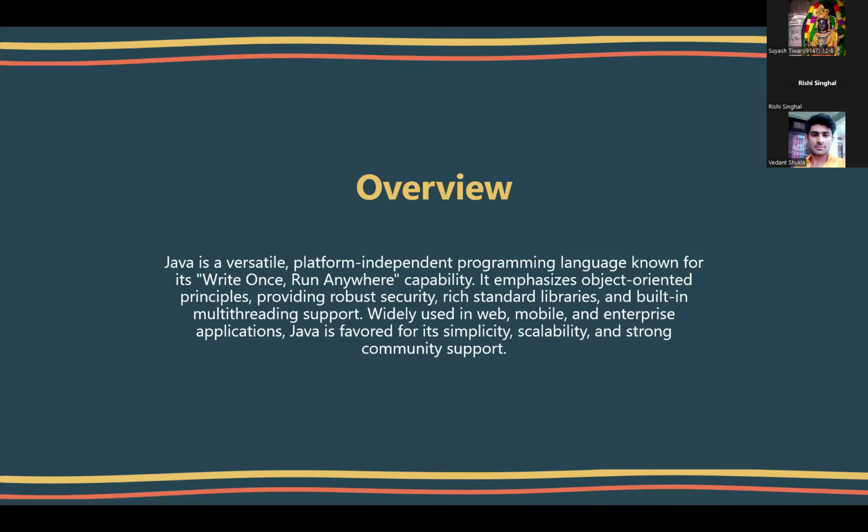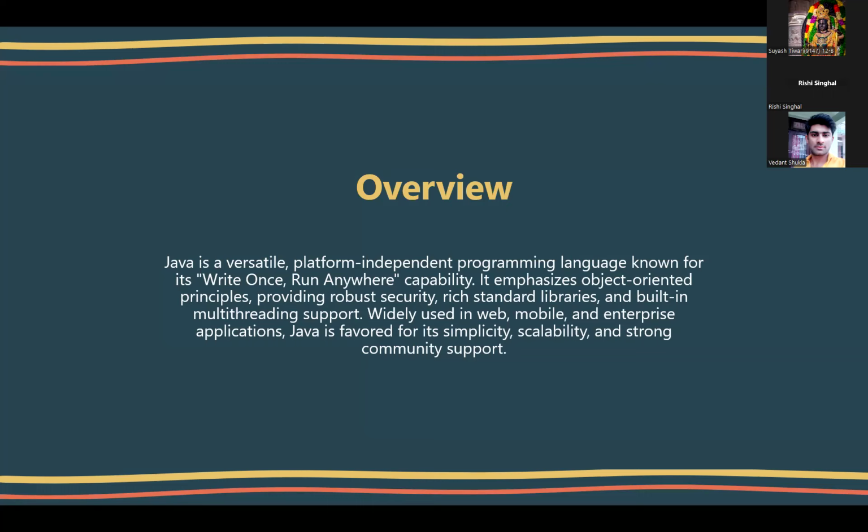That's why he even introduced the symbol of coffee as the symbol of Java thereon. So, now let's move on to the overview section. So, what exactly does Java mean? Java is a versatile platform independent programming language known for its write once, run anywhere capabilities. It emphasizes object oriented principles, providing robust security, rich standard libraries, and built in multi threading support. Widely used in web, mobile, and enterprise applications, Java is favored for its simplicity, scalability, and strong community support.